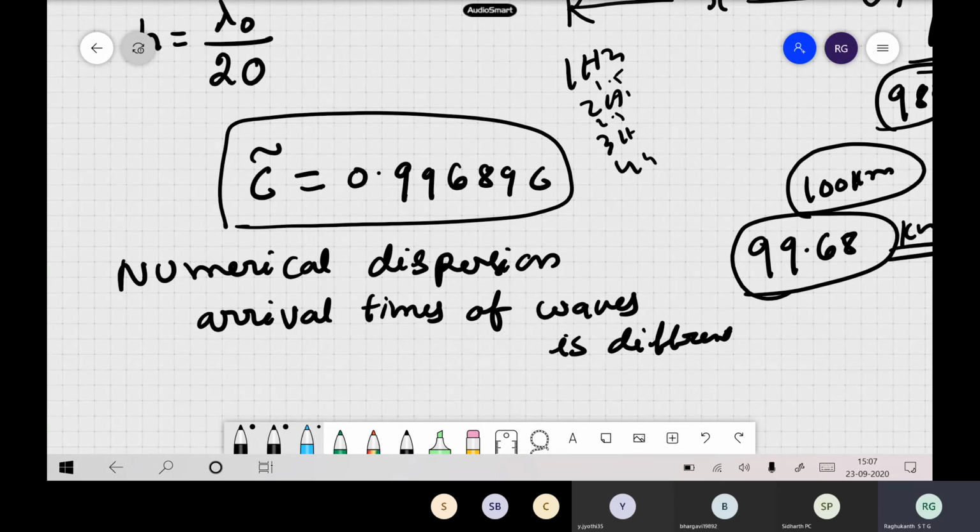So this is a very, very important example of how this numerical dispersion occurs in our finite difference method. We have not done anything, we have not even brought dissipation or damping into our medium. So in an undamped medium itself, there is a chance of getting error. This error you will see at large distances.